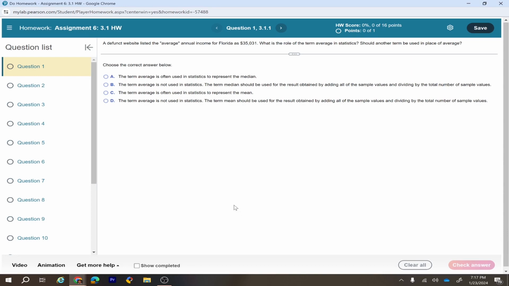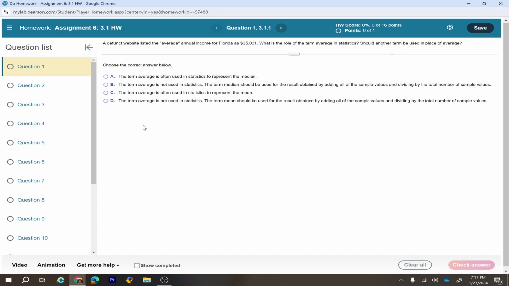Section 3.1 homework, question number 1. A defunct website listed the average annual income for Florida as $35,031. What is the role of the term average in statistics? Should another term be used in place of average?